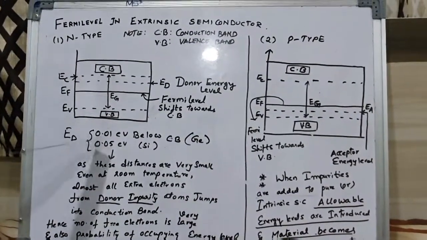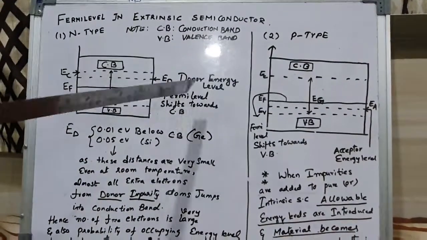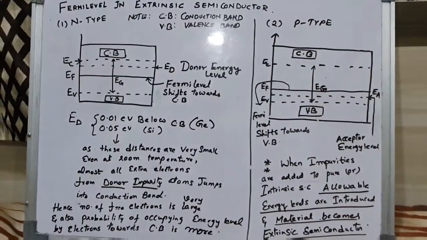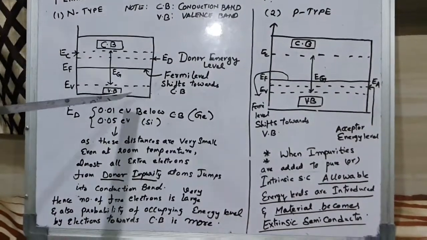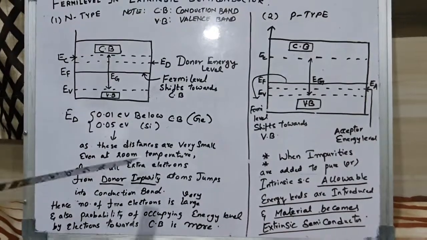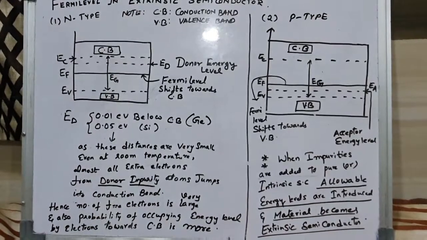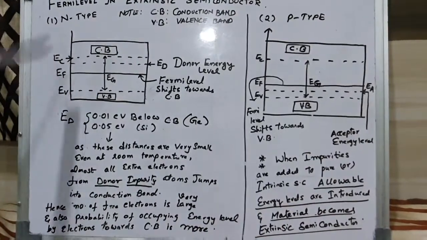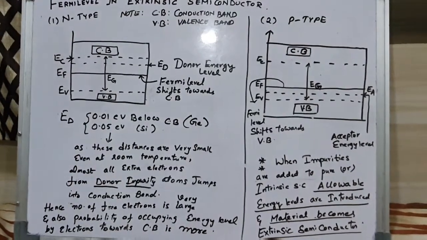As these distances are very small, even at room temperature almost all the extra electrons from the donor impurity atoms jump to the conduction band. In this way a large number of free electrons will be formed.